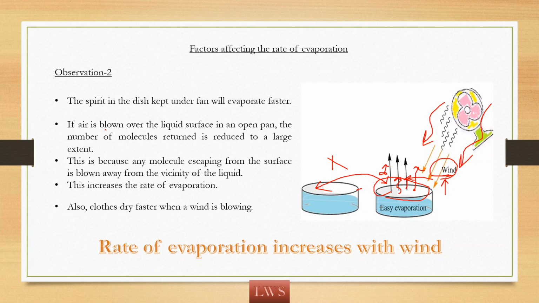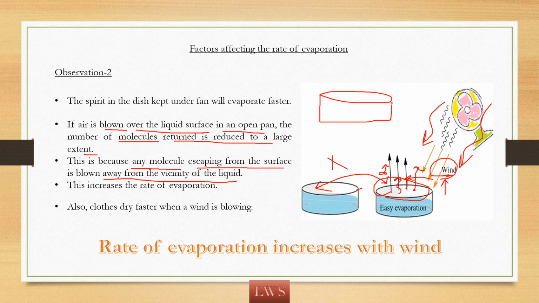See here, with the air over the liquid surface in an open pan, the number of molecules returned is reduced to a large extent. This is because any molecule escaping from the surface is blown away from the vicinity of the liquid. If this is the surface, molecules are escaping and sometimes these molecules may return back, right? We discussed that these escaping molecules will collide with the air particles and they may come back. There is a possibility for that.